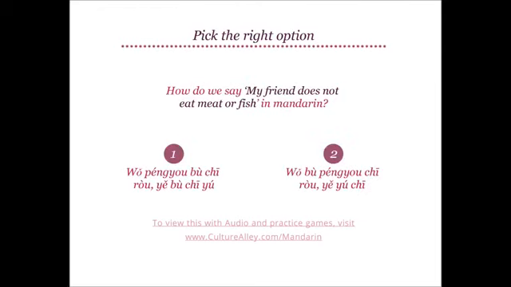How do we say, my friend does not eat meat or fish in Mandarin? Do we say, 我朋友不吃肉，也不吃鱼? Or is it, 我不朋友吃肉，也鱼吃? The correct answer to the previous question is, 我朋友不吃肉，也不吃鱼. Great! Now let's move on.